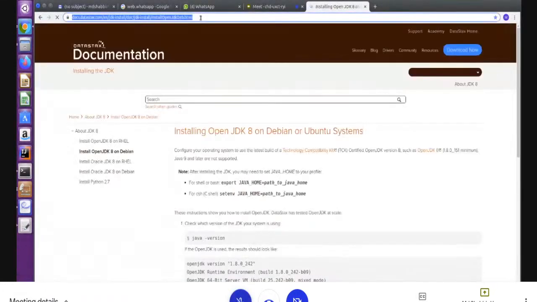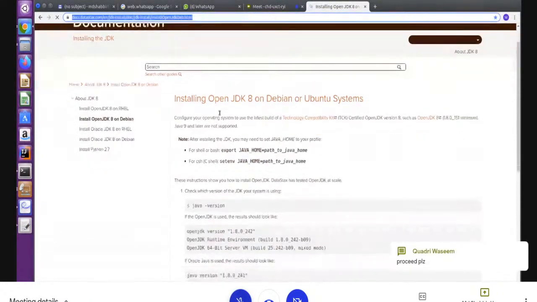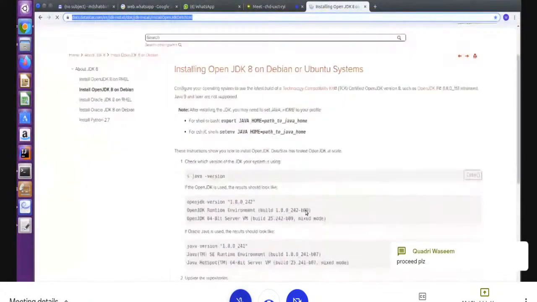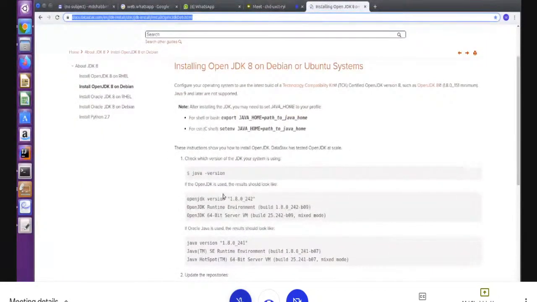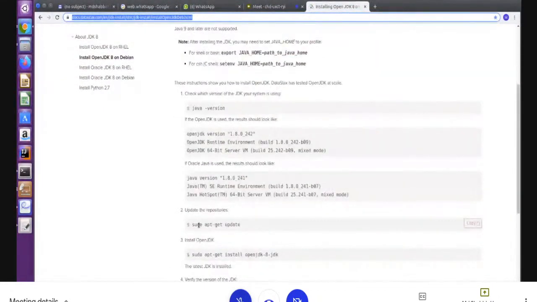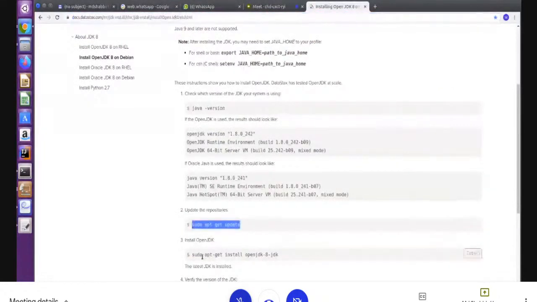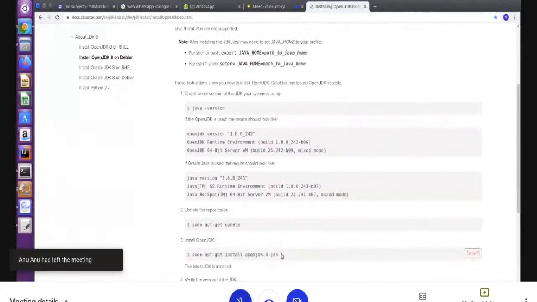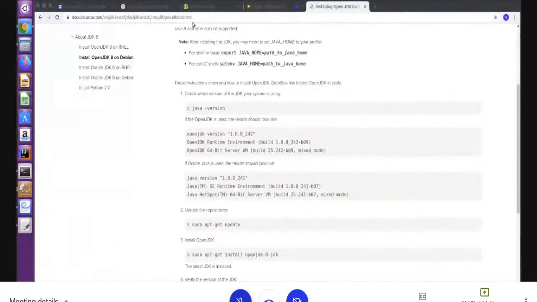See here, from here you can see how to install Java 8 on Ubuntu. There is a command. You can take this command: update, and apt-get install openjdk, that's it, and it will start installing Java. These are the commands you can see, and this is the link.